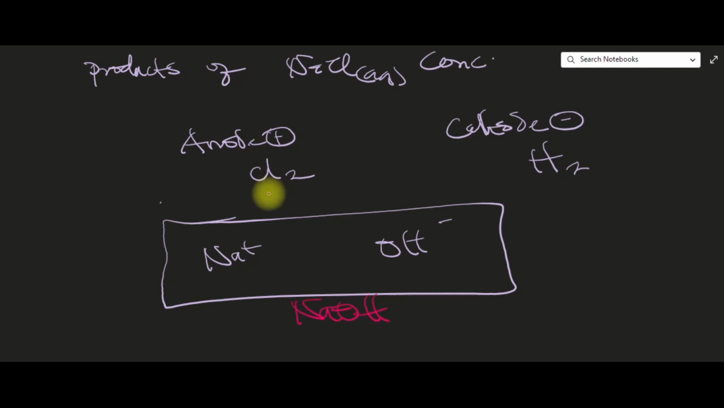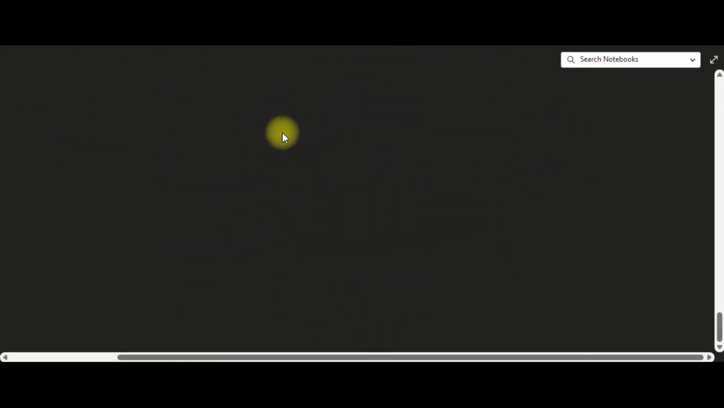So you have another product. You started with concentrated sodium chloride and you ended up with chlorine gas at the anode, hydrogen gas at the cathode, and sodium hydroxide in the electrolyte. So you have two products at the electrodes and one product in the electrolyte when you electrolyze concentrated sodium chloride solution. Let's look at dilute sodium chloride solution before we go.